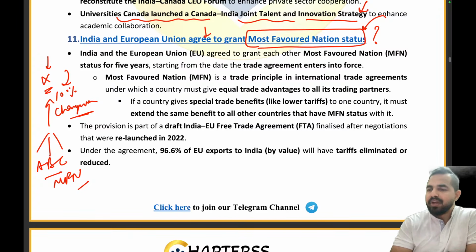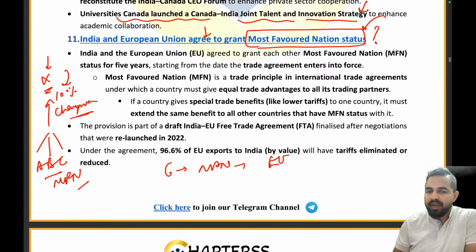Right? So now please come at the country level. Let's take an example. India is having an MFN status with the European Union. Let's take an example that the European Union is giving some type of flexibility to XYZ nation.